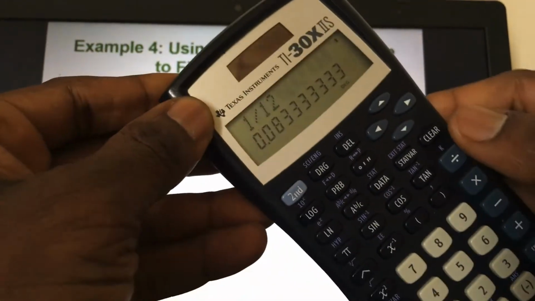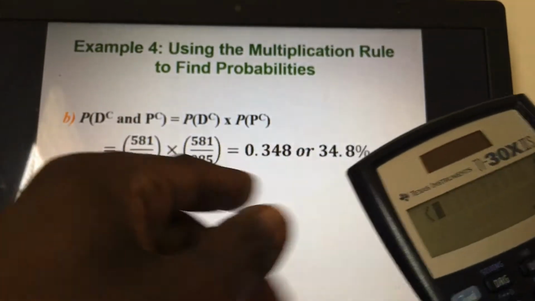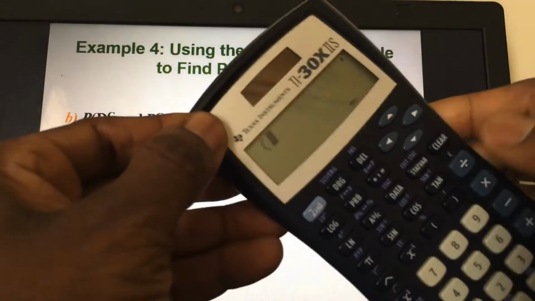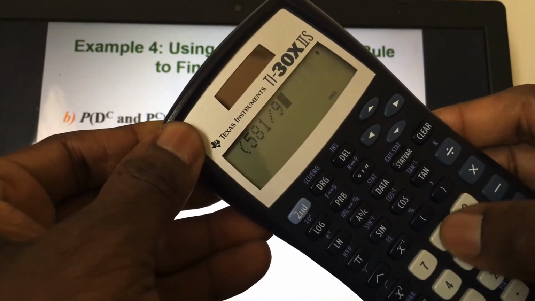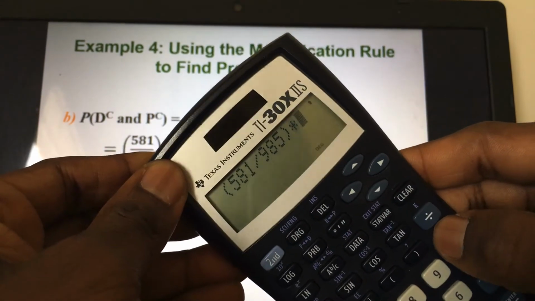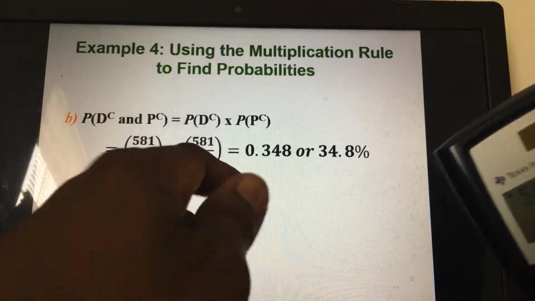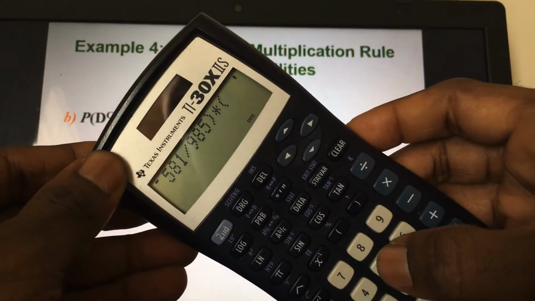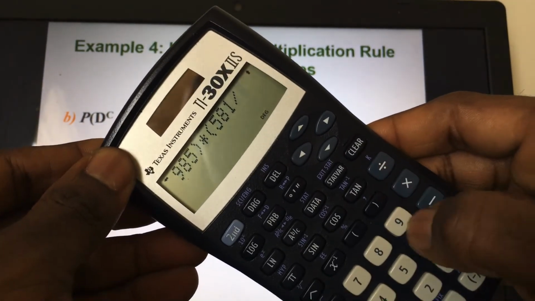If you have a calculator, I can show you right away. First of all, I turn it on, and then clear it, then put parentheses first. The first one is 581 over 985, so I have 581 divided by 985. Then I close the parentheses, times. Then I put another parenthesis so I can put the second one, 581 divided by 985.